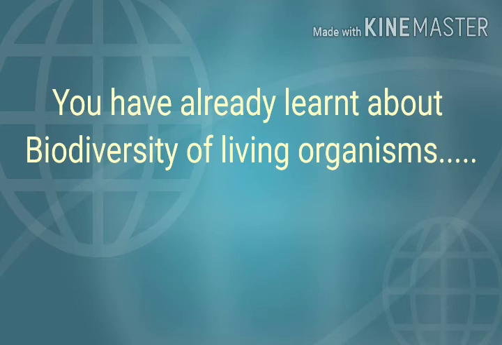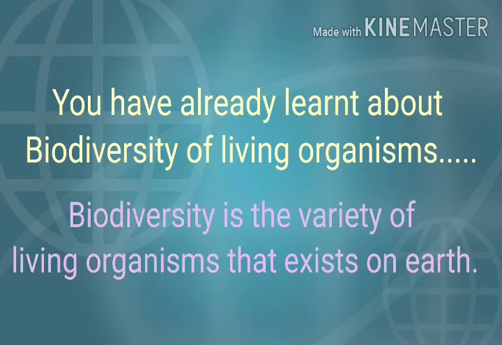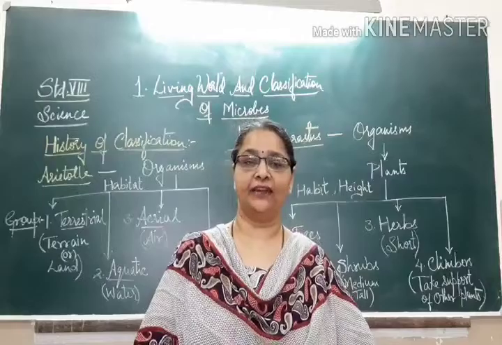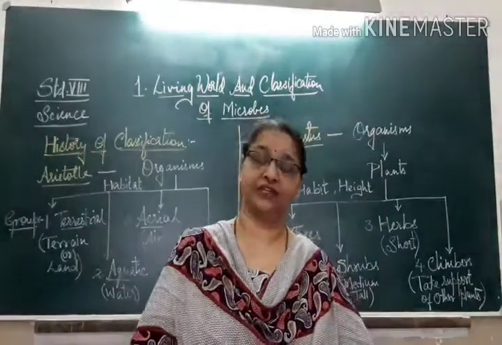You have already learnt about biodiversity of living organisms. Biodiversity is the variety of living organisms that exists on Earth. You all know that around 87 million species of living organisms exist on Earth. To study them, they were classified or divided into groups. The history of classification is very ancient. Today let us see the history of classification.